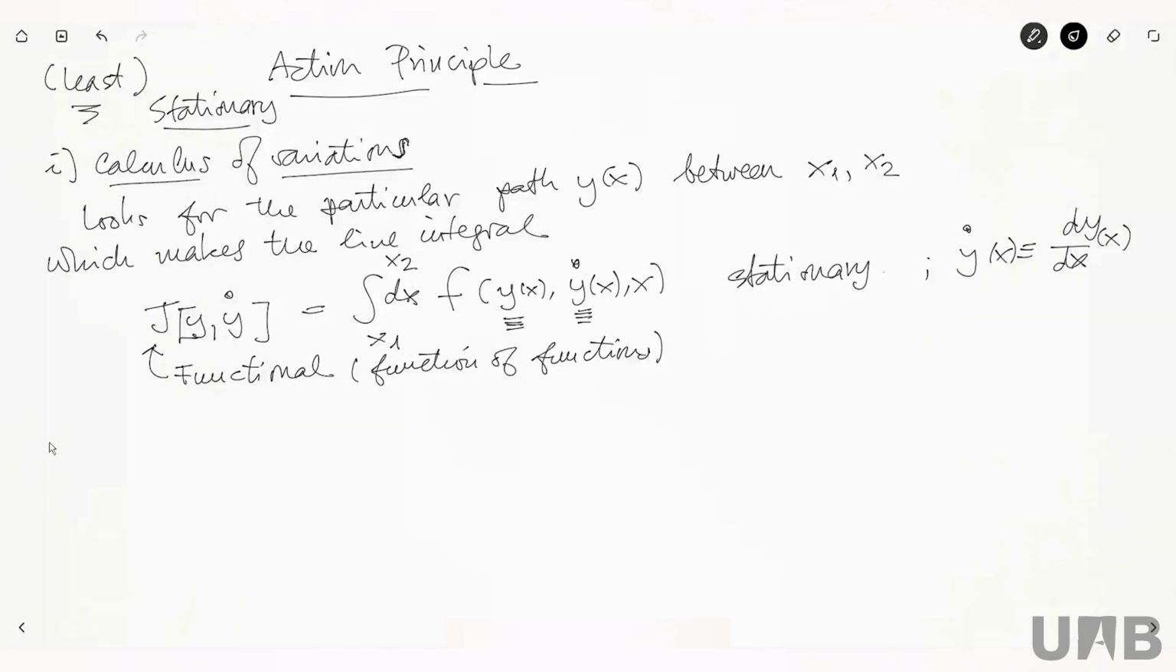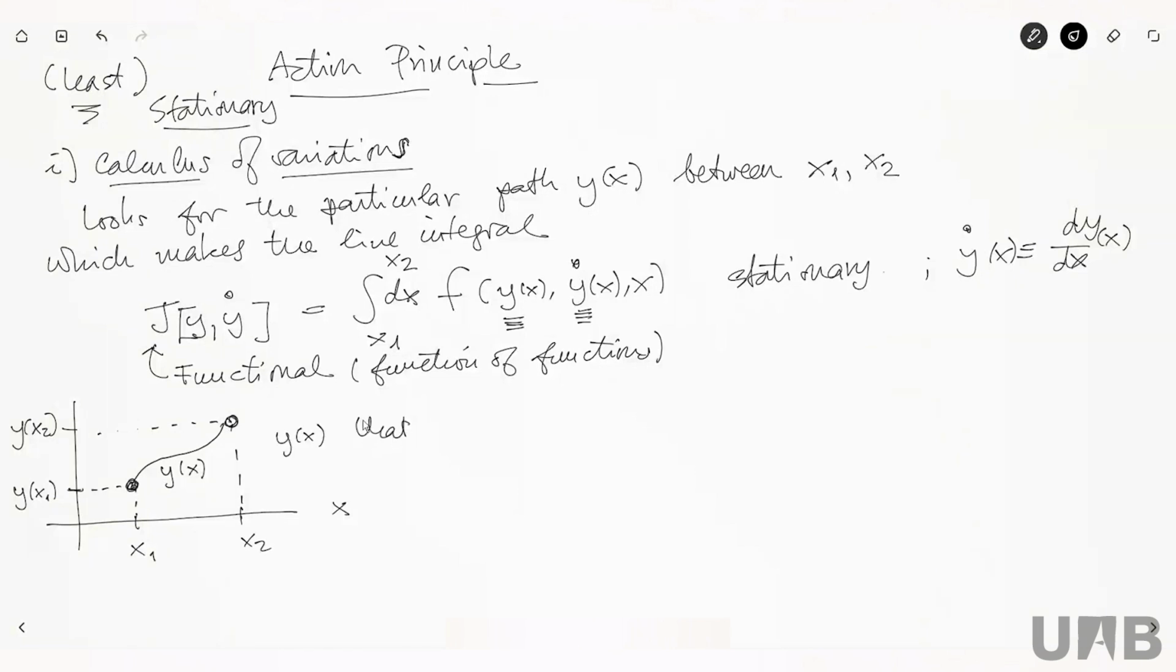So the situation is that we have x, we have x1 and x2. At x1, we have a value y of x1. At x2, we have a value y of x2. And we want to know, between these two points, x1, y of x1, and x2, y of x2, which is the function y of x that makes J stationary.